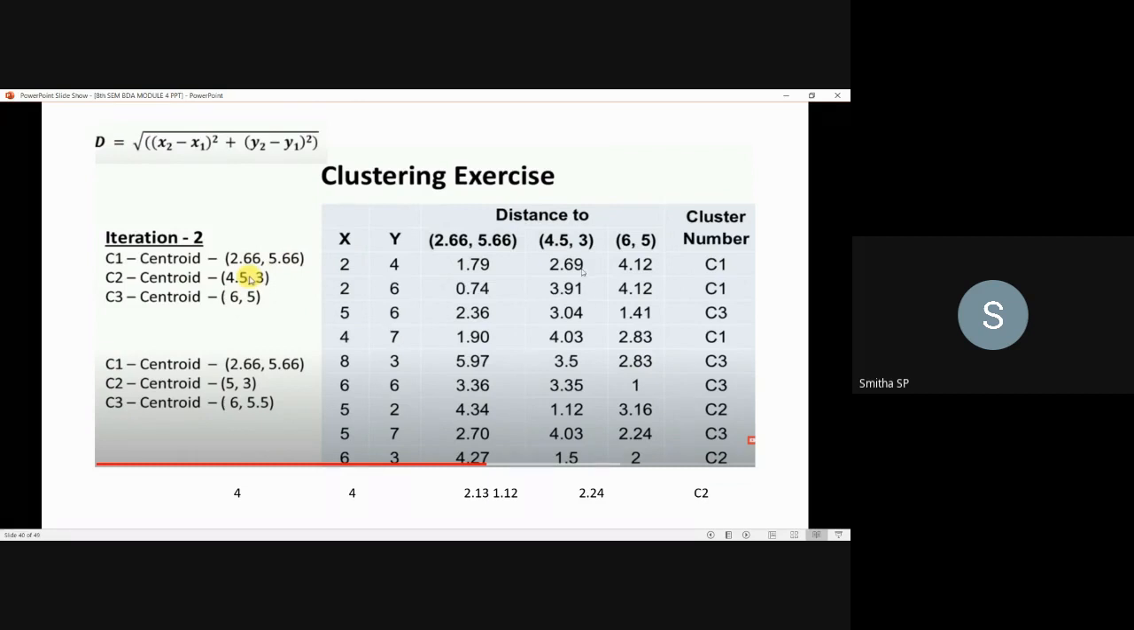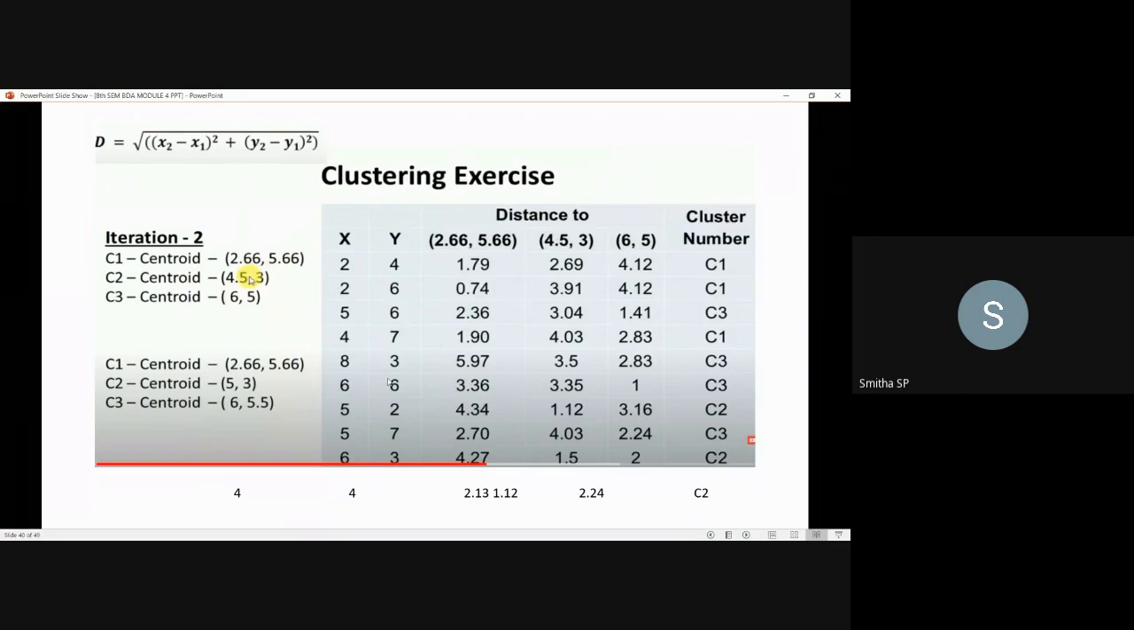Now the same thing, identify the least distance with respect to the data points. Which one is the least here? 1.79. So here it is 2 comma 4. So this data point falls in the cluster 1 itself. Next, similarly for 5 comma 6. Which one is the least here? 1.41. So it is the third cluster. So it falls in the third cluster itself.